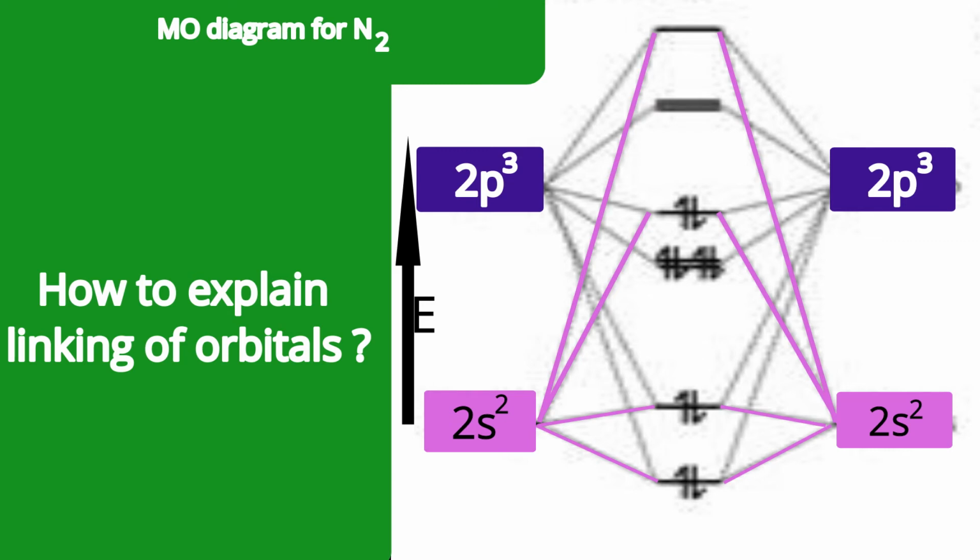Those are related to p orbitals. First, the lowest energy orbital generated is sigma bonding to p orbital, and the highest one is sigma anti-bonding to p orbital. You can say 5 sigma and 6 sigma star respectively.